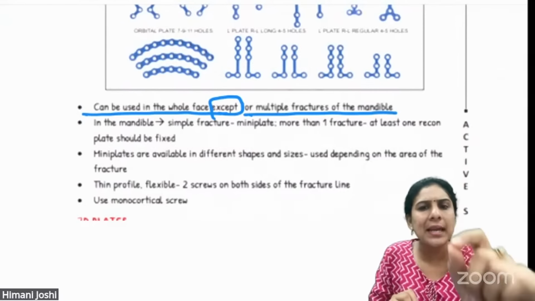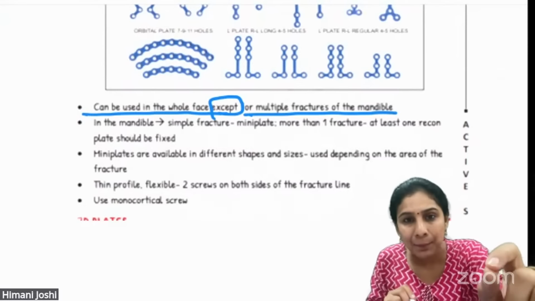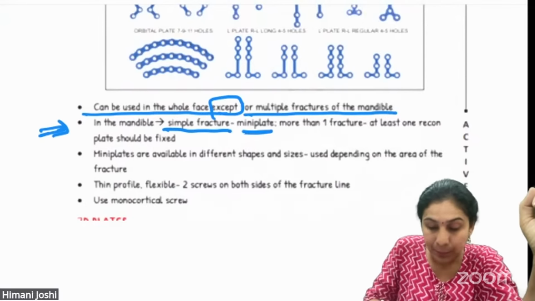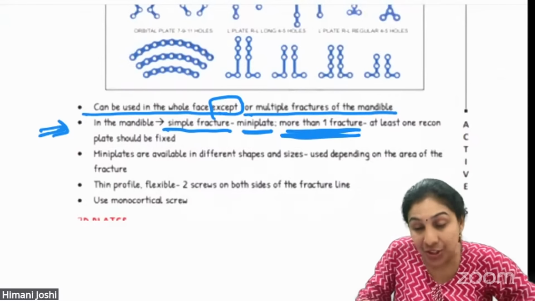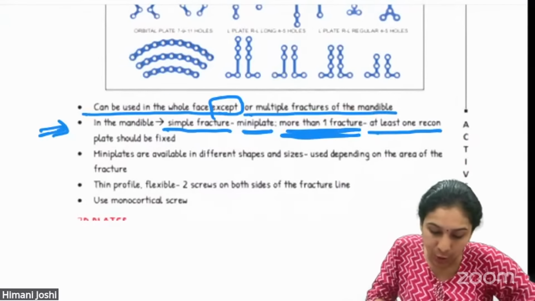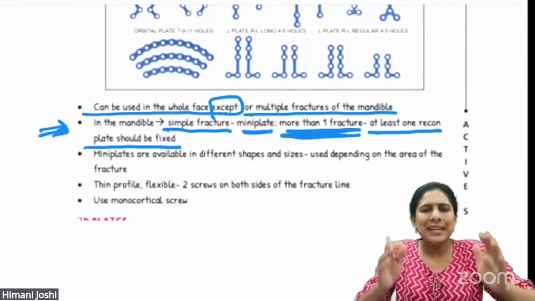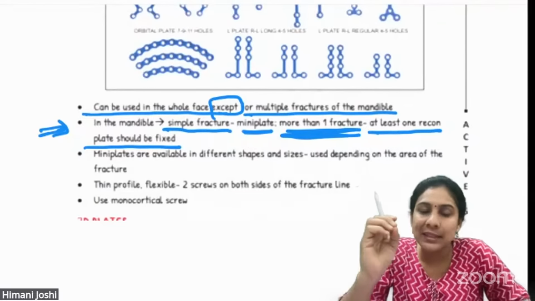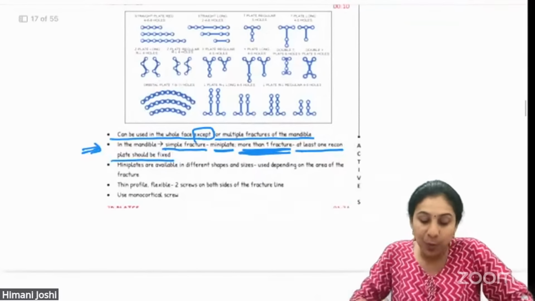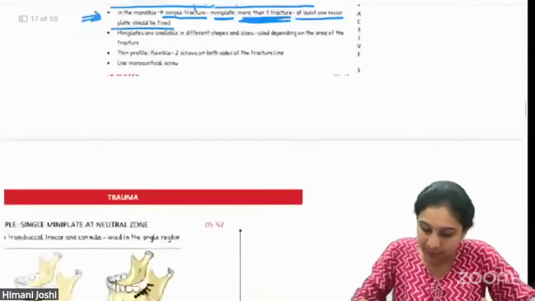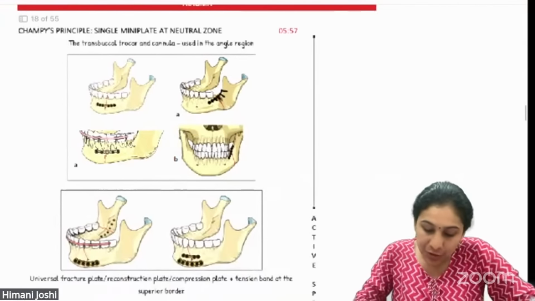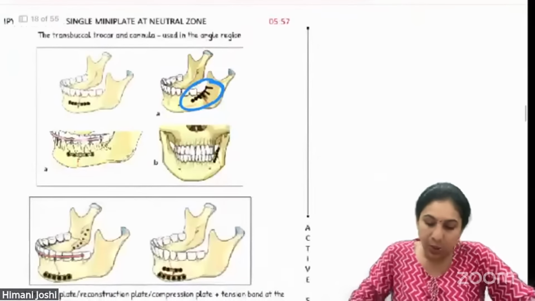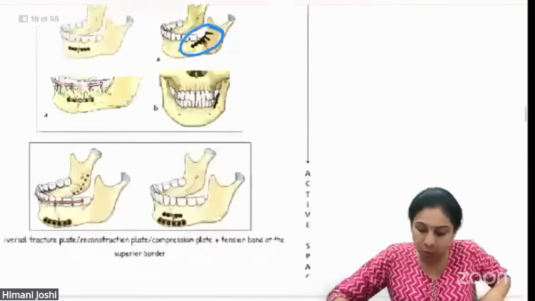Exact same line is asked in the exam. Okay, in the mandible, simple fracture, mini plate. More than one fracture, at least one recon plate should be fixed. So exact lines we have taught you, exact lines are asked in the exam. All right, so I hope all of you who have read the notes, who know the concept, you have marked correctly. All right, so this is how we fix a single mini plate in the superior border of mandible using mini plates and four monocortical screws.